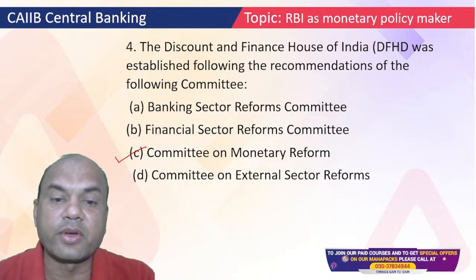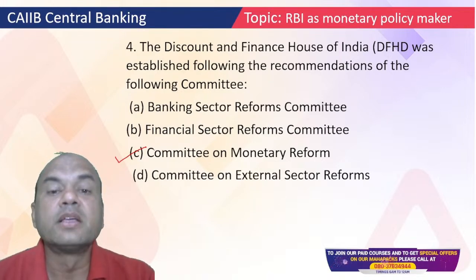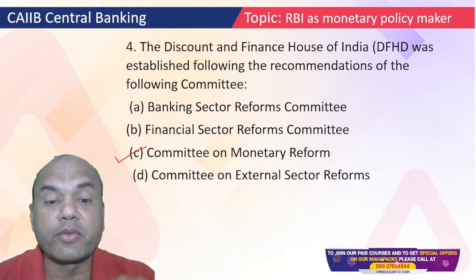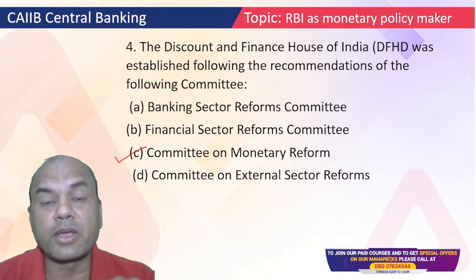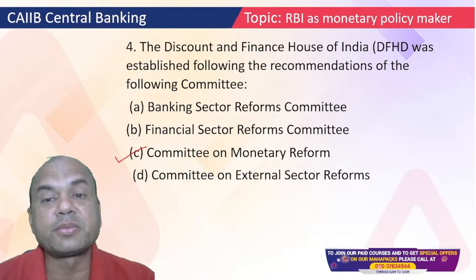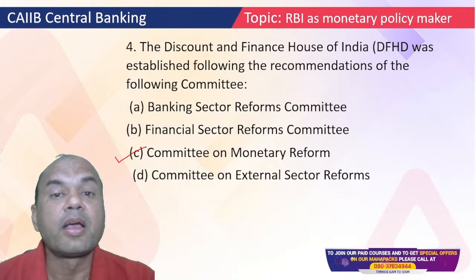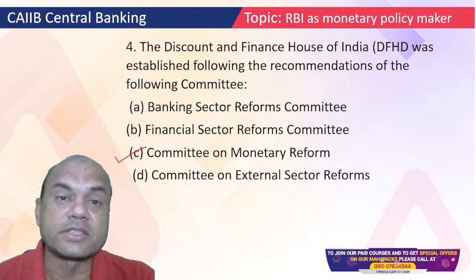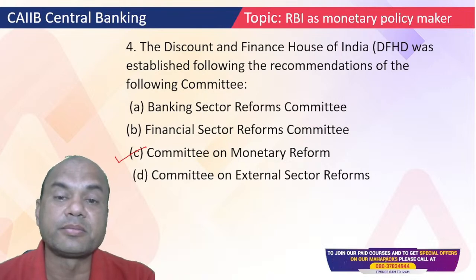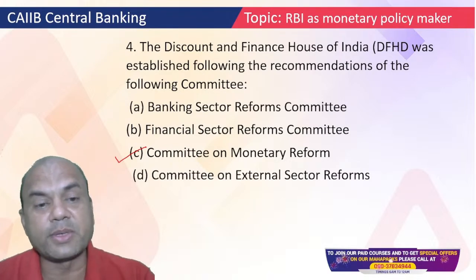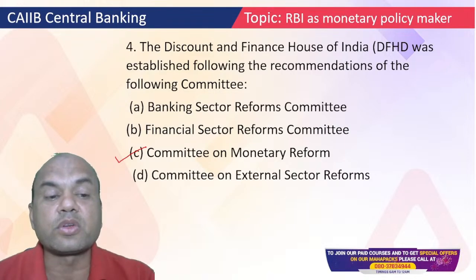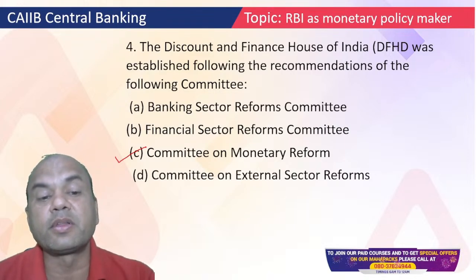Smoothing of short-term liquidity imbalances means, suppose there is any short-term problem of liquidity, then RBI can bring in LAF, liquidity adjustment facility. Or if there is huge liquidity in the market, then RBI can bring in MSS, market stabilization scheme.